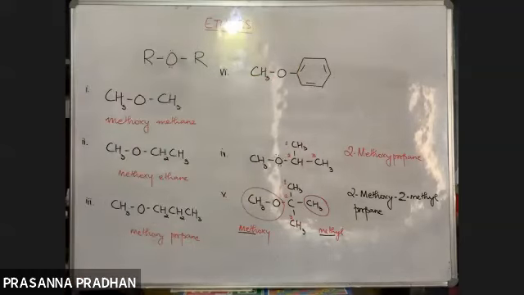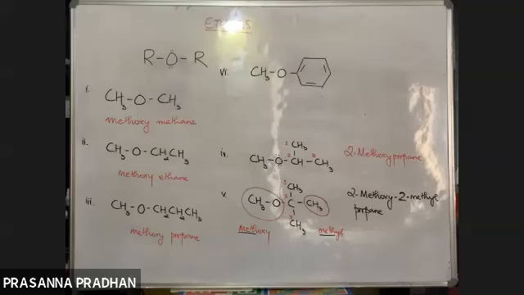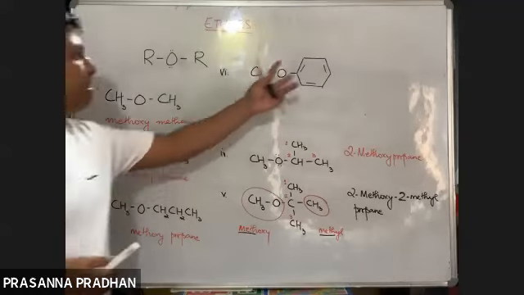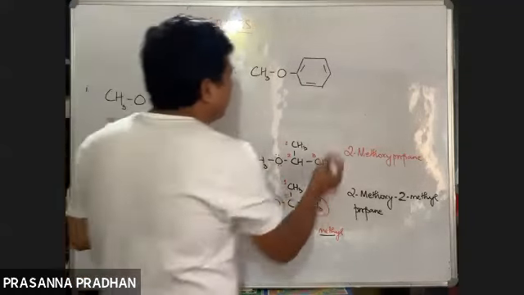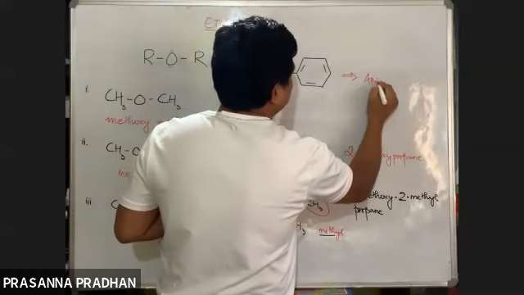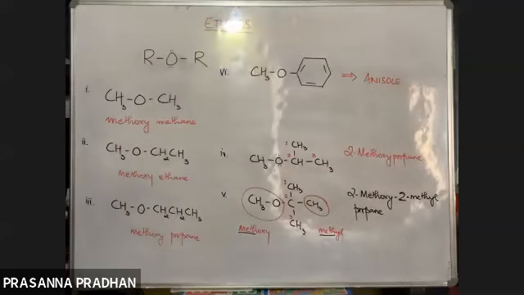What would be the name? Give it a try. Its name would be methoxybenzene or methyl phenyl ether. And please remember, the common name of this ether is anisole. The common name of this ether will be anisole.